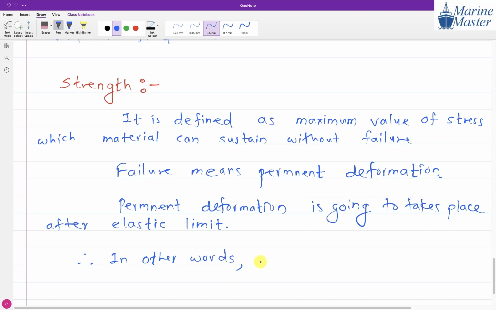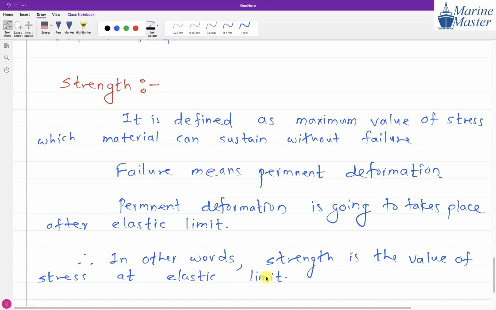So in other words, strength is the value of stress at the elastic limit.